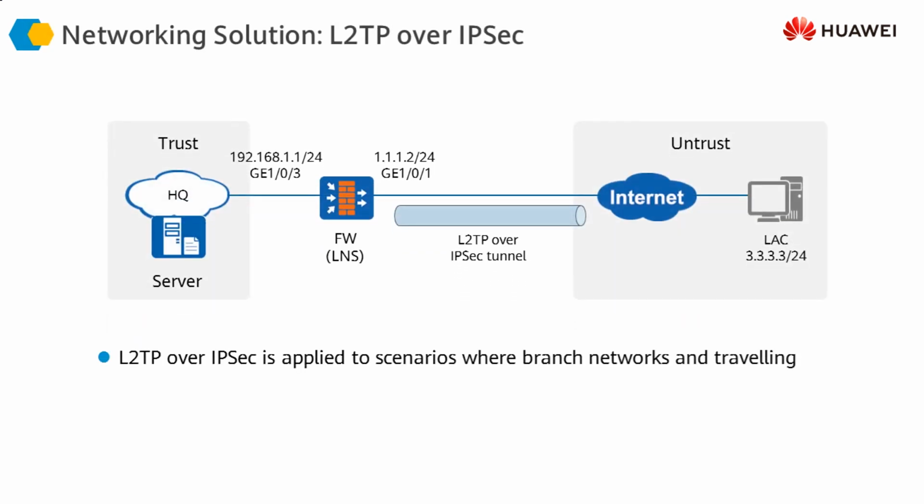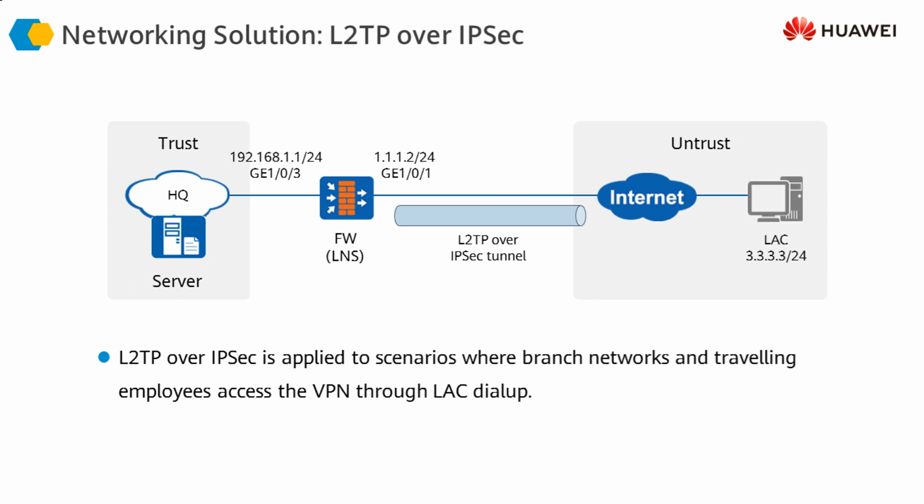So this is a typical scenario where this is our headquarters and this is the firewall located at the headquarters. The mobile worker, using his laptop or any other device, is connecting to the headquarters using an L2TP dial-up connection, and since we want to make this communication secure, we are creating an IPsec tunnel which can provide us with encryption functionality. As you can see, we need to understand these two terms.